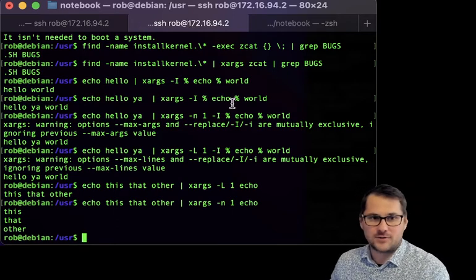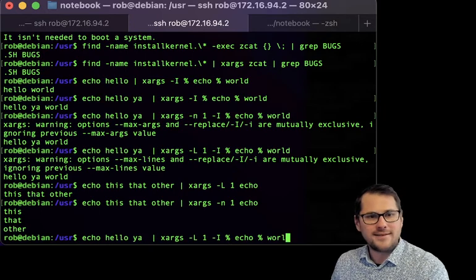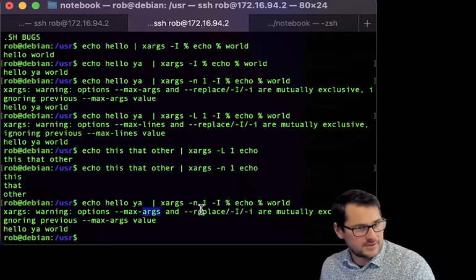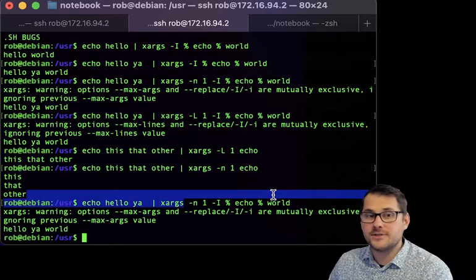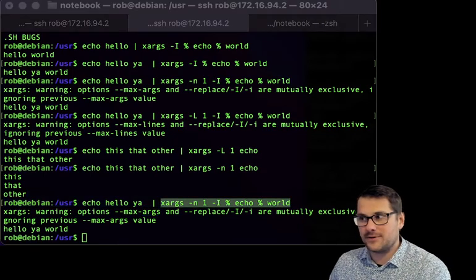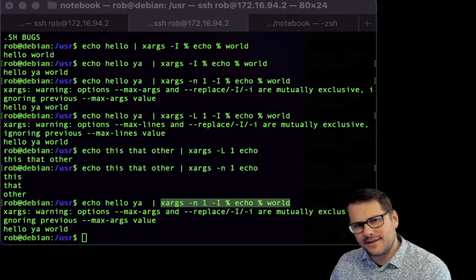Okay, so I was right about me being wrong. But why does this not work? -n1, mutually exclusive. Max args and replace are mutually exclusive. Interesting. I don't know how to solve that problem. I'm actually going to do a little bit of research. I'm not going to force you to watch me going through a man page because I think that's interesting and I want this to work. I'll be right back.